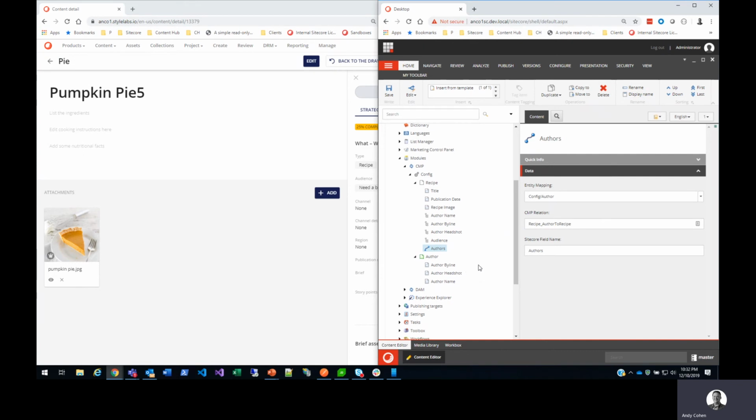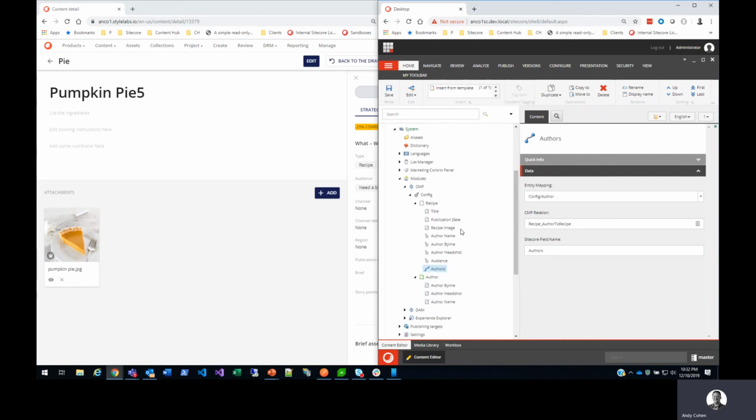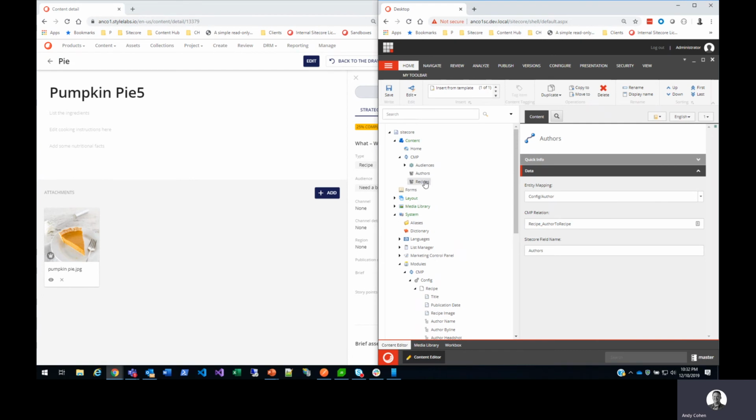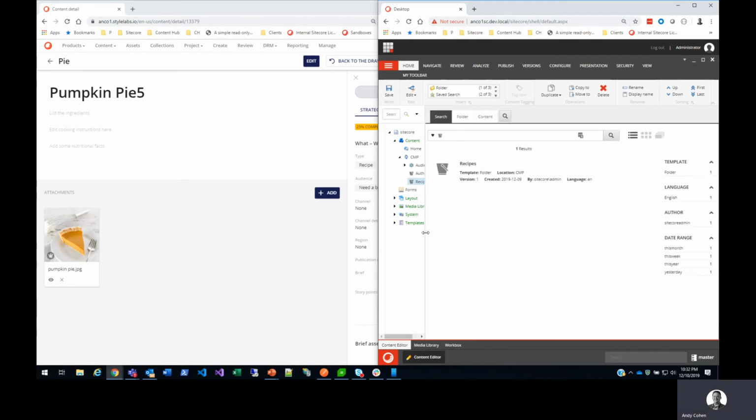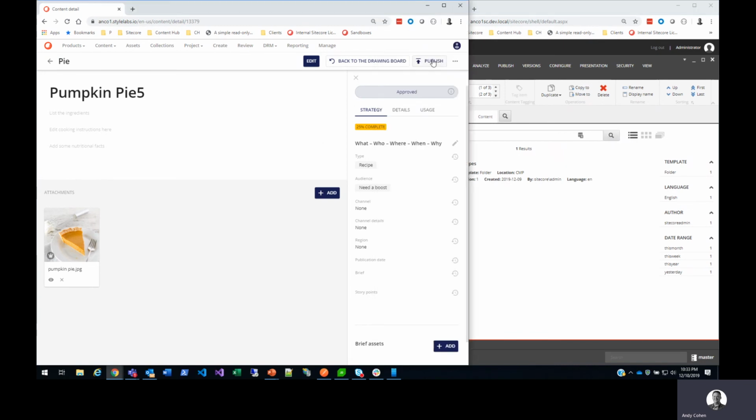So the next thing that I want to show you is how all of this works together. Configuration aside now, here is the bucket, and it's currently empty. It has really nothing in it. It just has the bucket folder. That's all you can see when you run the Sitecore bucketed search. So if I publish this over here,